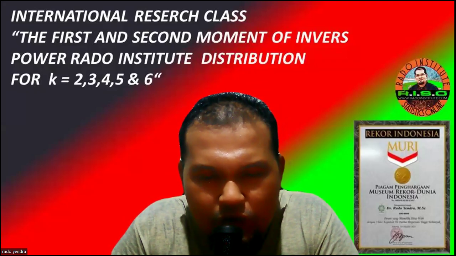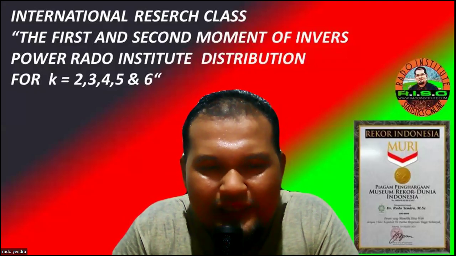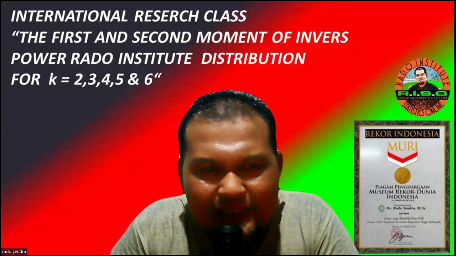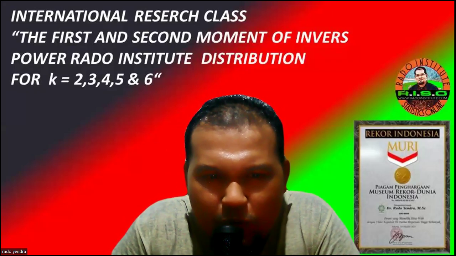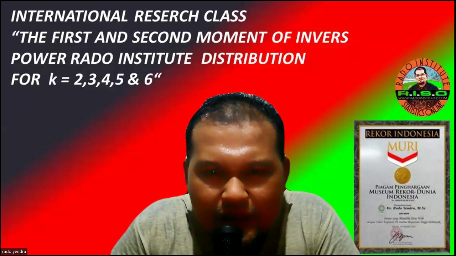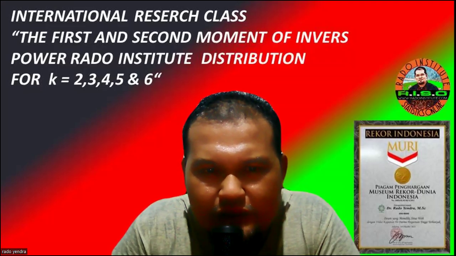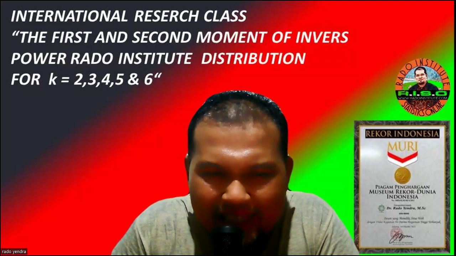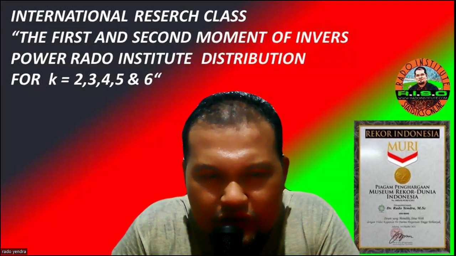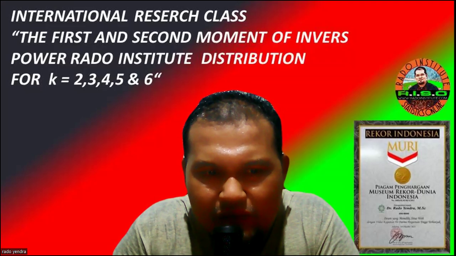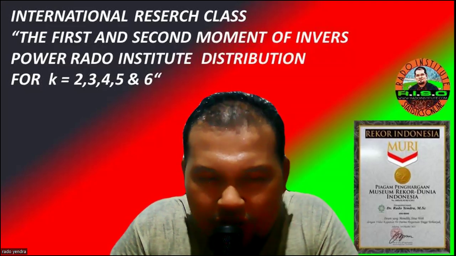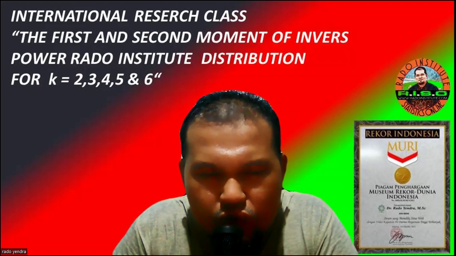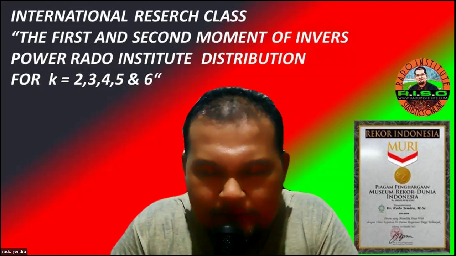We will discuss some examples of the first and the second moment of the inverse power Rado Institute distribution, especially for the value of k equal to 2, 3, 4, 5, and 6.